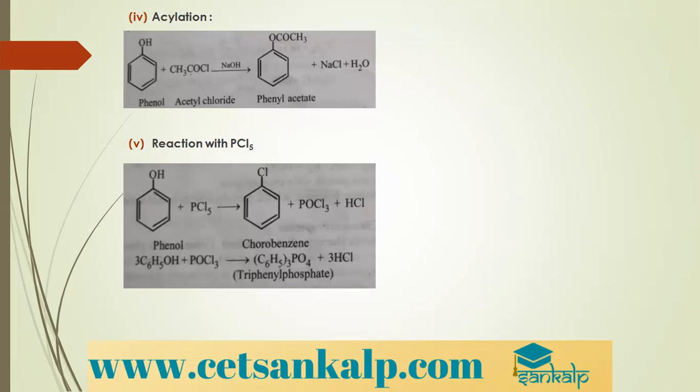Then reaction with phosphorus pentachloride. This is a very typical reaction because when phenol is treated with phosphorus pentachloride, we expect that we get chlorobenzene, POCl3 and HCl. So we feel that chlorobenzene is the major product. No, that is not actually the major product. When you take 3 molecules of phenol and treat it with the phosphorus oxychloride formed, it will form triphenyl phosphate, which is the major compound.